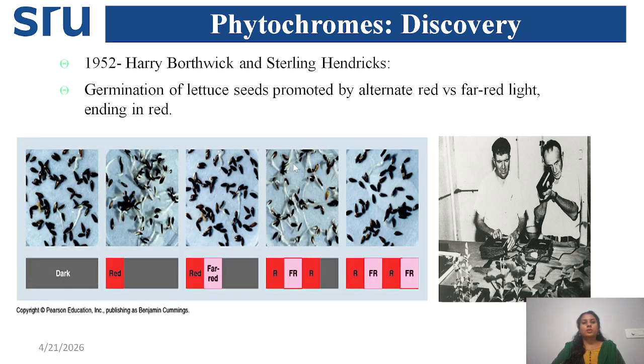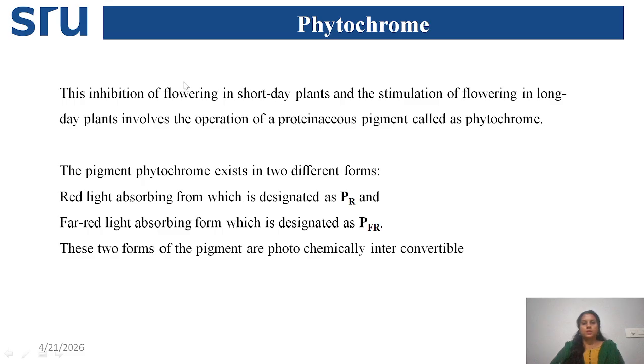Next, phytochrome discovery: Borthwick and Hendricks. Garner and Allard discovered the relative length of day and the photoperiodism classification, and Borthwick and Hendricks identified that the pigment responsible for photoperiodism is phytochrome. Here is some explanation related to phytochrome. We already discussed this in the last slide. The inhibition of flowering I will tell you later.